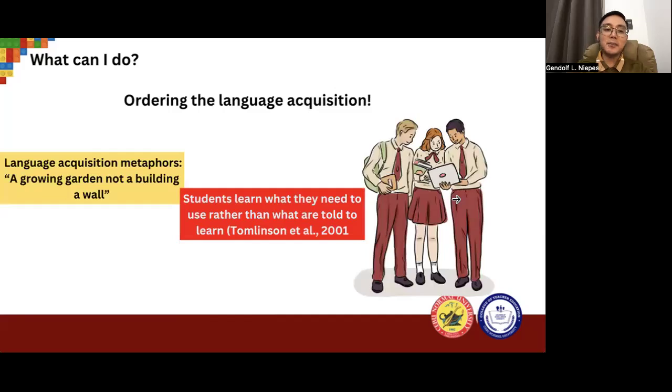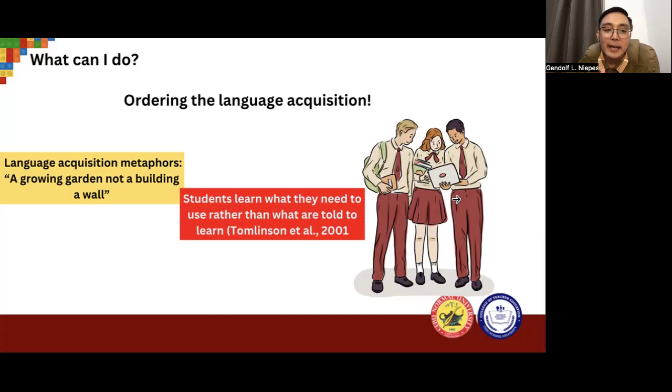Another thing that instructional materials can do is order the language acquisition. We are very much aware as English teachers that Dr. Stephen Krashen mentioned the natural order hypothesis, where we learn language in a certain order, okay, or in a natural language development. So in this way, instructional materials can help us, teachers and students, arrange our lessons and make it more natural for the students.